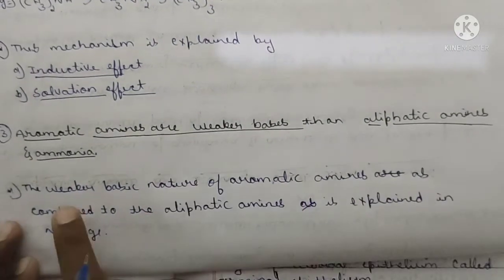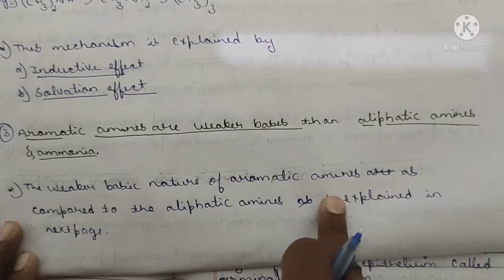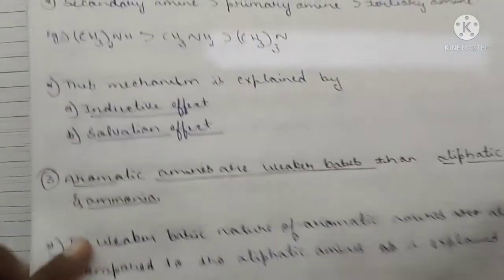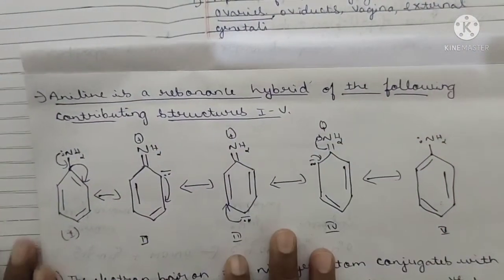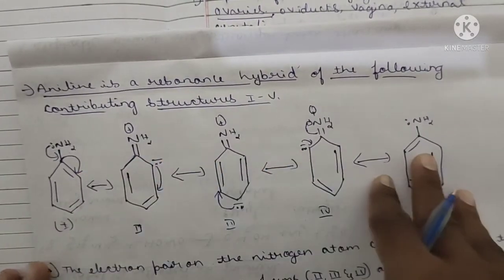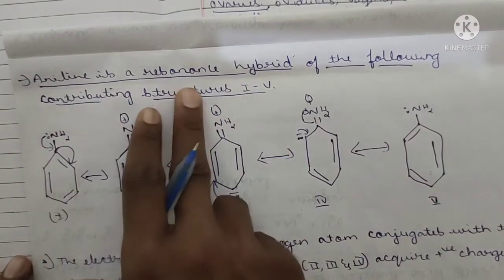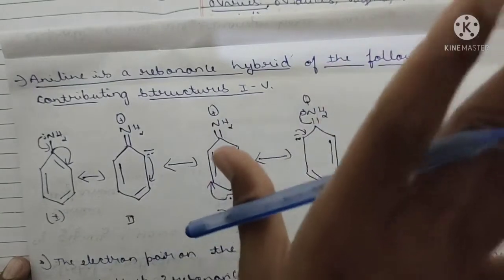Let's study the weaker basic nature of aromatic amines, benzene amines, compared to the aliphatic amines, which is explained on the next page. Please open it. Don't quit. These are very important, very interesting resonance structures you are going to understand. You are looking at them on your screen. Aniline is a resonance hybrid of the following contributing structures, 1 to 4.